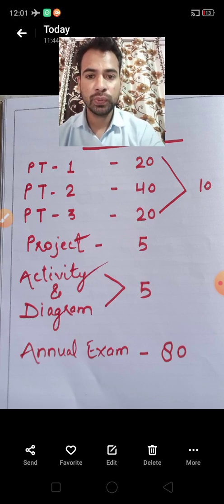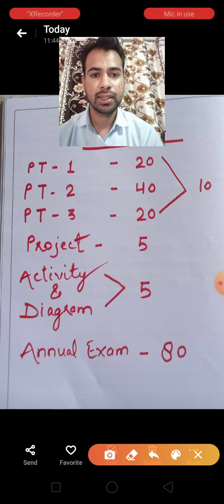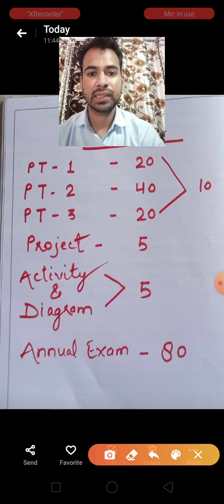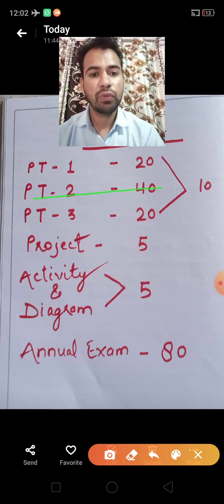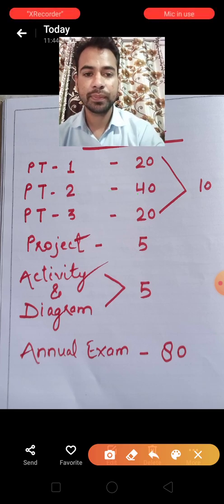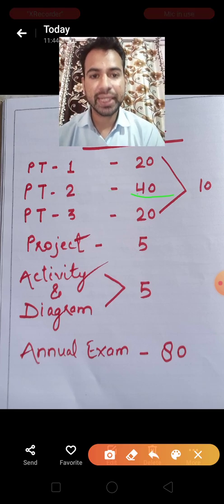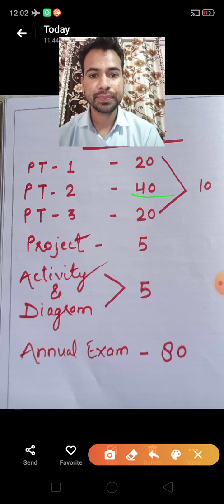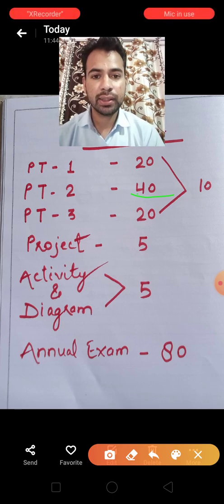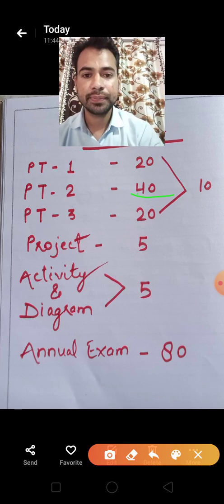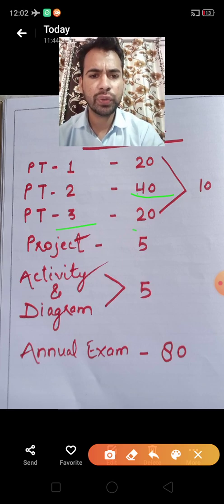Periodic test 2, that will be held in the month of September, is of 40 marks. Then we'll also take periodic test 3, which is of 20 marks.